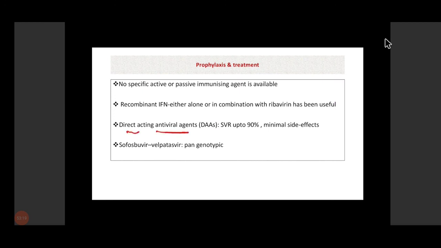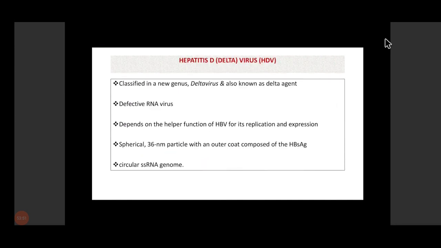These DAAs are new agents, they are very effective, and the side effects are also very few. The WHO recommended drug for hepatitis C virus infection is the combination sofosbuvir and velpatasvir. This is pan-genotypic, which means it acts on all the genotypes of hepatitis C virus. So this is the treatment in brief.